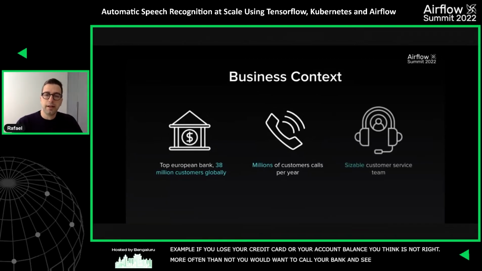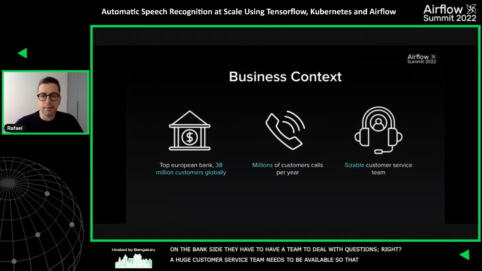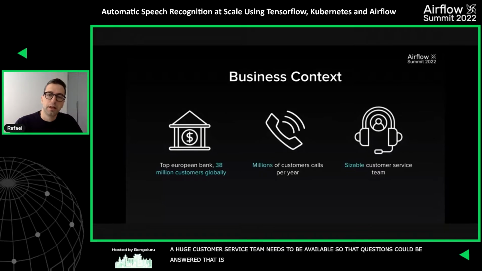And on the bank side, they need to have a team to deal with these questions, right? A huge customer service team needs to be available so that these questions can be answered. And this means a lot of overhead and a lot of complexity. You need to have a really good setup and lots of people to be able to deal with that. So this is where our business context starts.